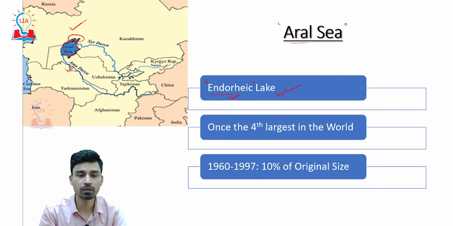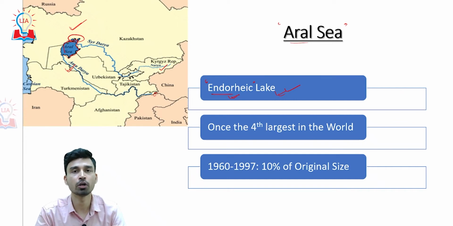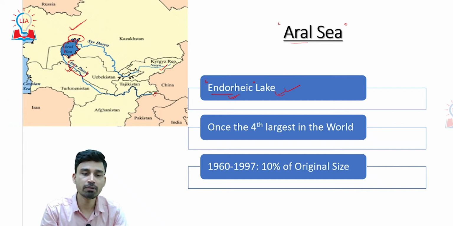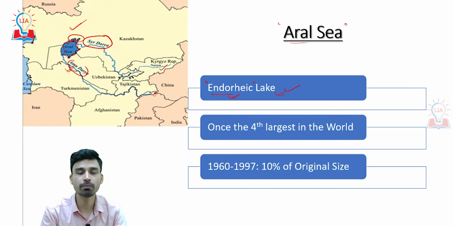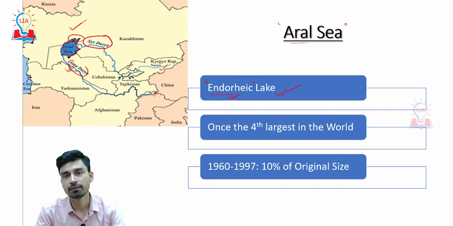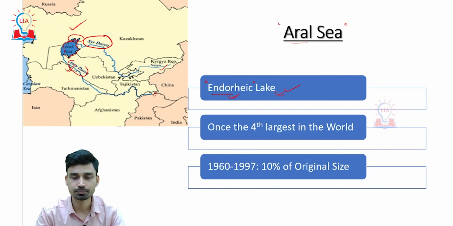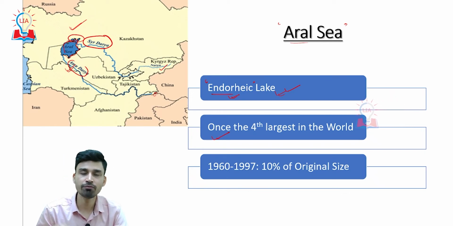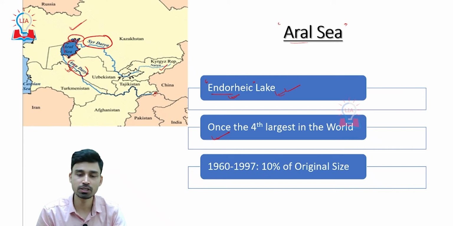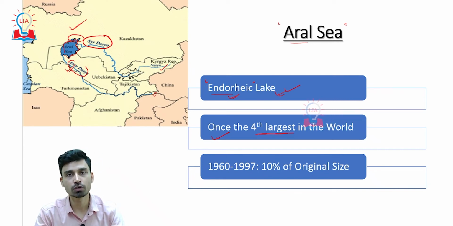Apart from that, we have two rivers, the Amu Darya and the Syr Darya, that come from the Kyrgyzstan and Afghanistan border regions. These two were the most important rivers that used to bring water, and that is why this lake actually developed. Once upon a time, somewhere in the 1950s and 1960s, this used to be the fourth largest lake in the world in terms of water volume.